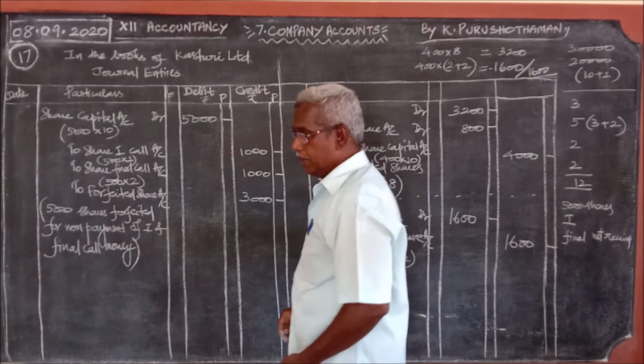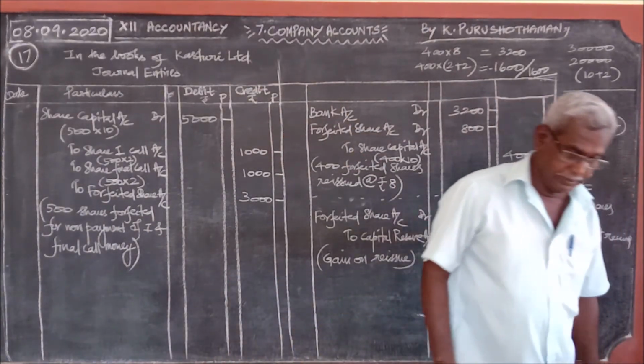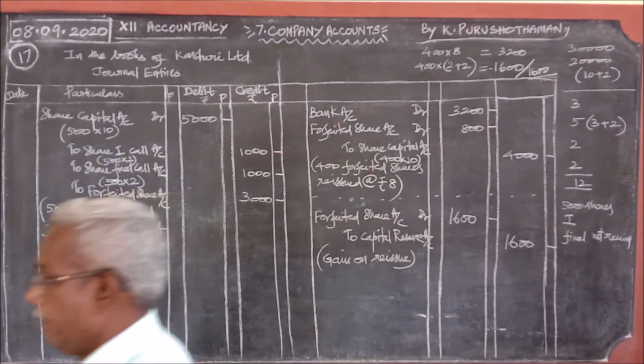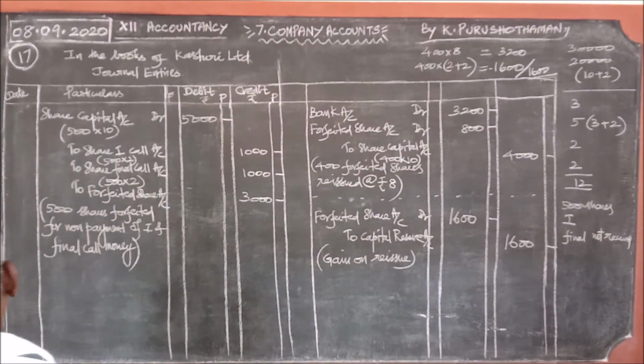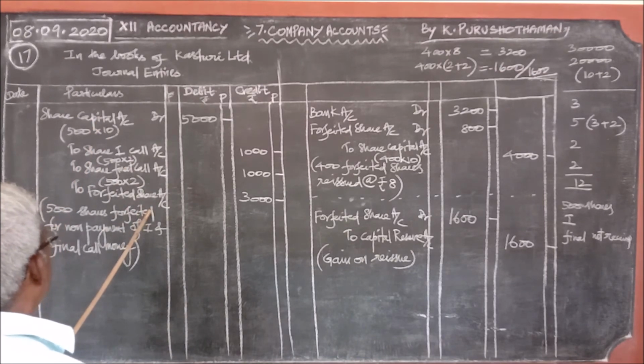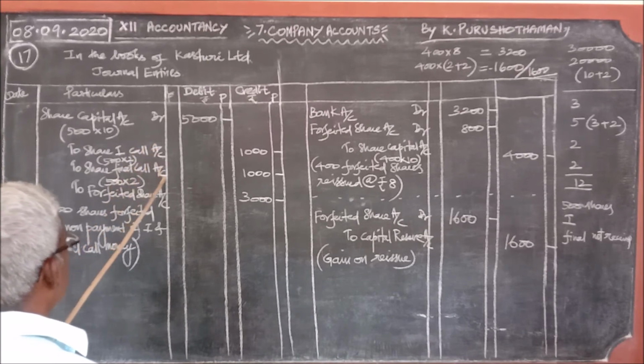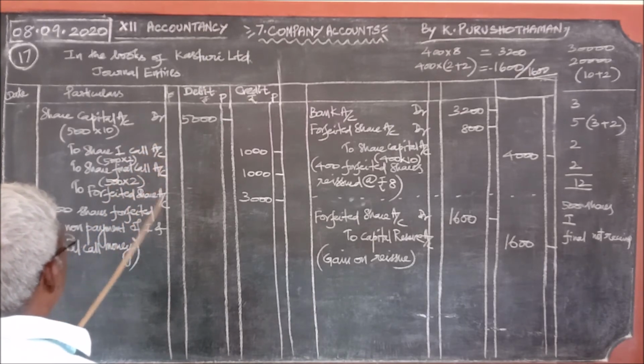Once again, I repeat for a few minutes. This is for forfeiture I told you: share capital on the debit, forfeited share on the credit. In credit there are some more entries. What are those entries? The stages for which the amount was not paid.